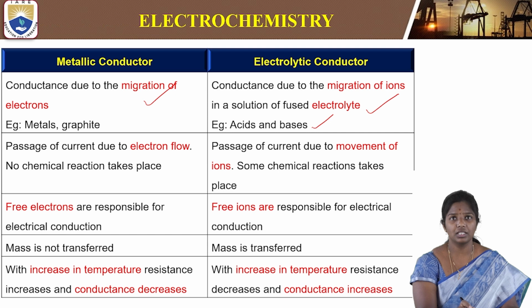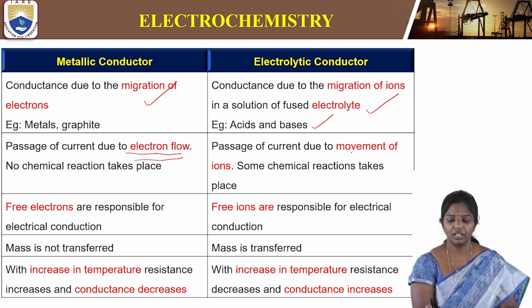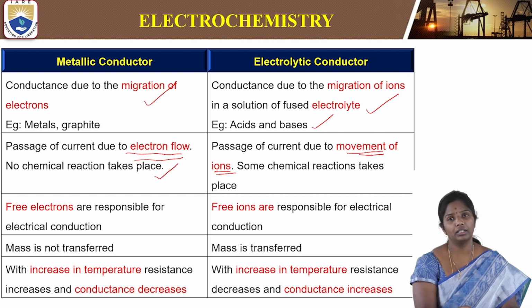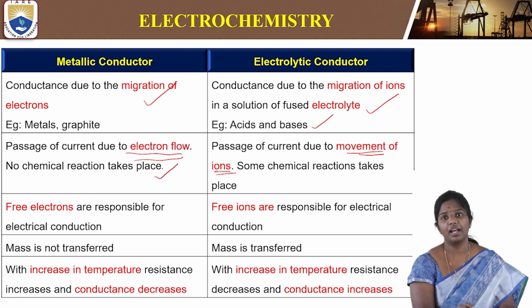Then the other difference is the passage of current due to electron flow versus the passage of current due to ionic flow. There are no reactions taking place in the metallic conductor, because metals as such have electrons to move. However, in an electrolytic conductor, there are chemical reactions taking place that help in conducting electricity.